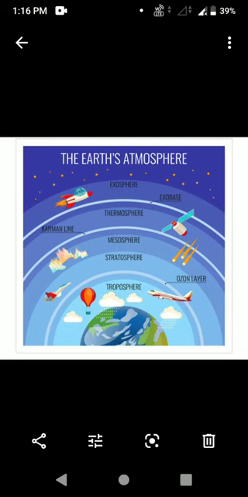Okay. Do you know what the Greek word tropos means? Tropos means turn or change. Okay, tropos means what? Turn or change. How many kilometers does this layer extend? From 8 kilometers at the poles and up to 18 kilometers at the equator. So, towards the poles 8 kilometers and towards the equator 18 kilometers. It has extended.